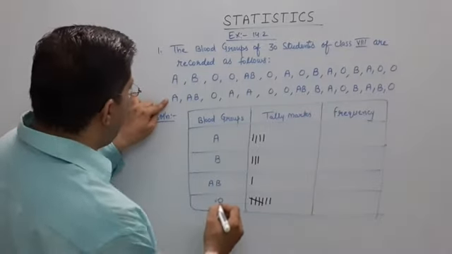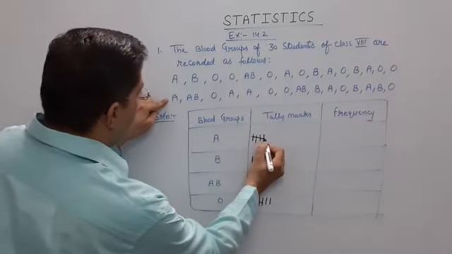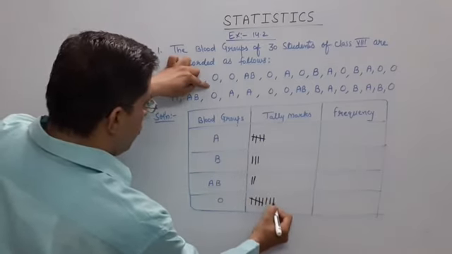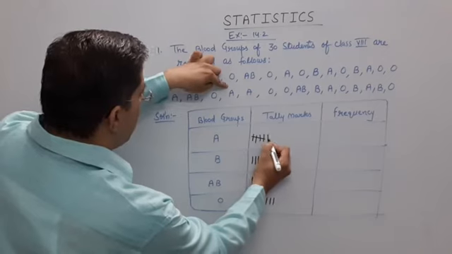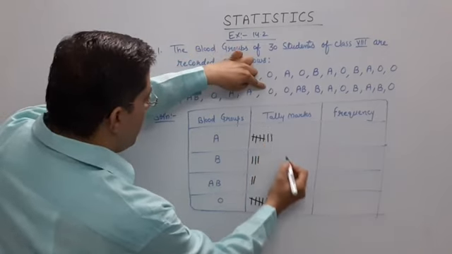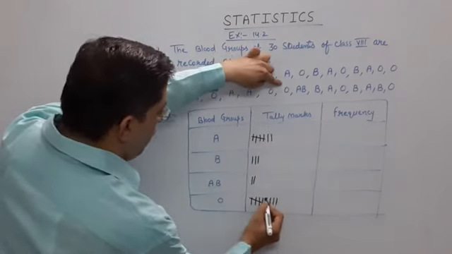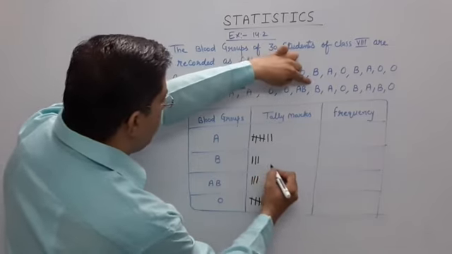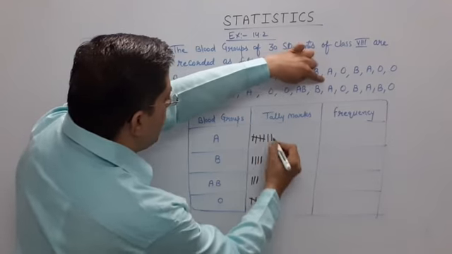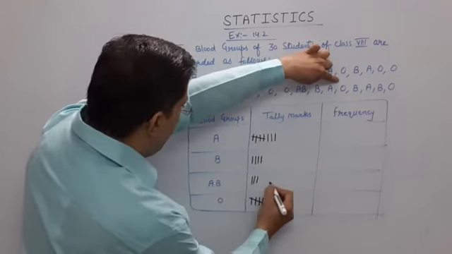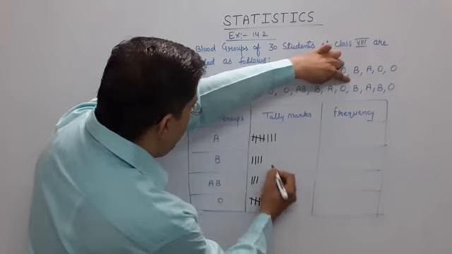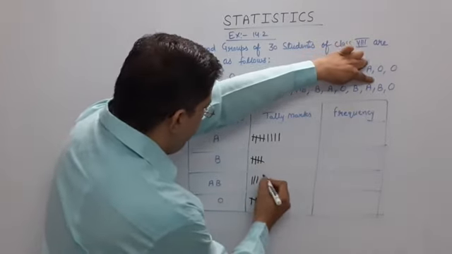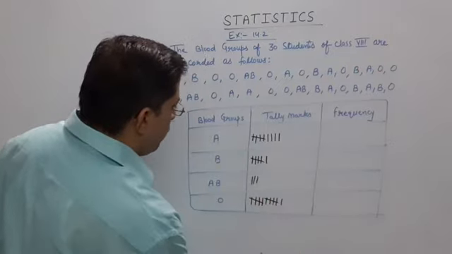Again here. A, 4 and 1, 5. AB, this. O, A, again A, then O, again O. AB, B, A, O, B, A, B, and last one is O.